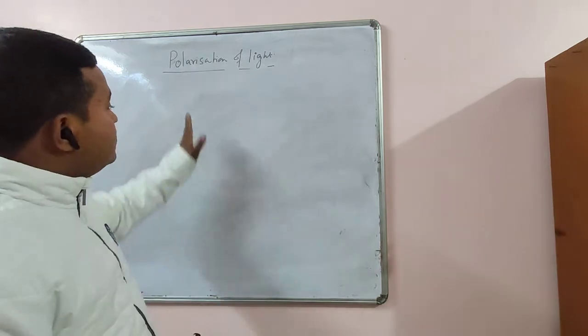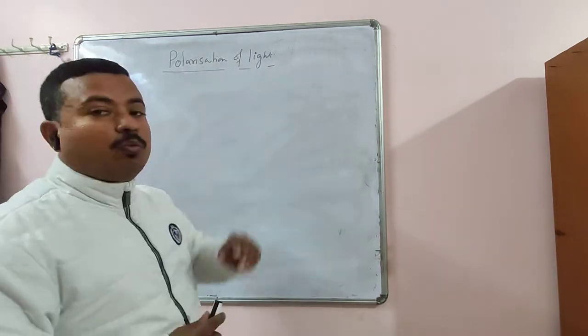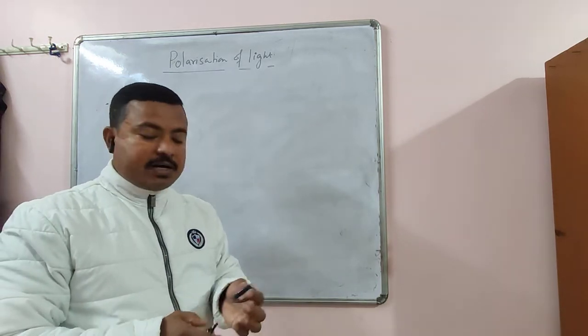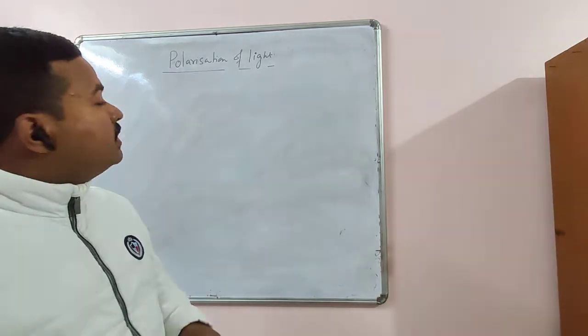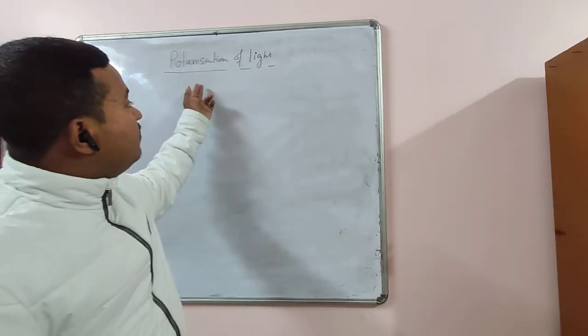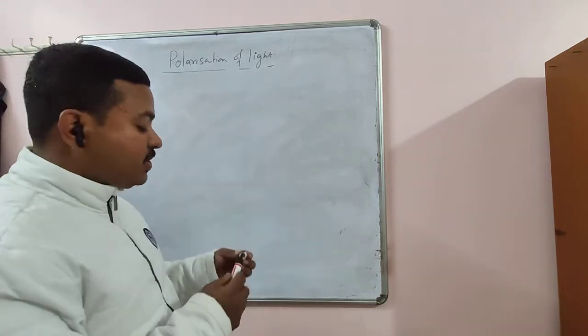So hello students, this is polarization of light. This is the last part of wave optics. Wave optics has three parts: interference, diffraction and polarization. In my last videos I have explained interference of light as well as diffraction of light. Now come to polarization of light.